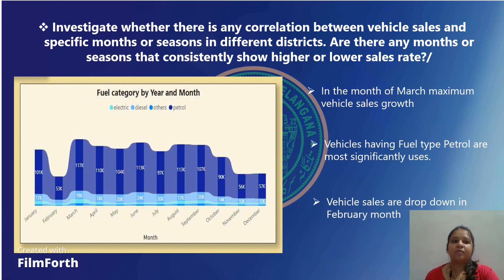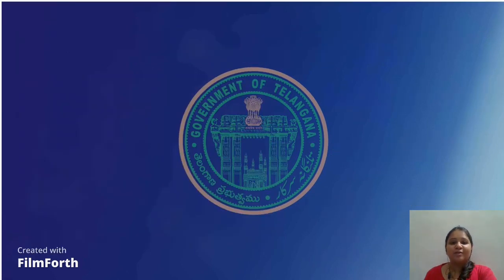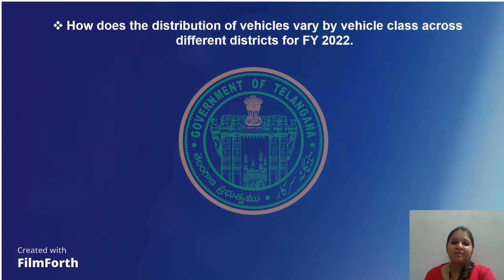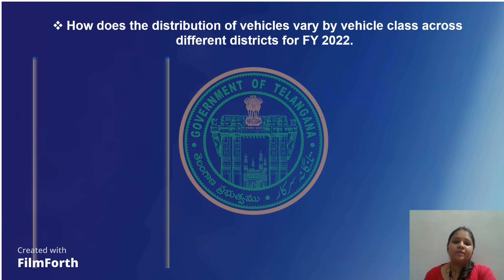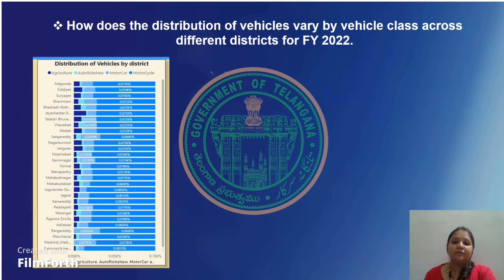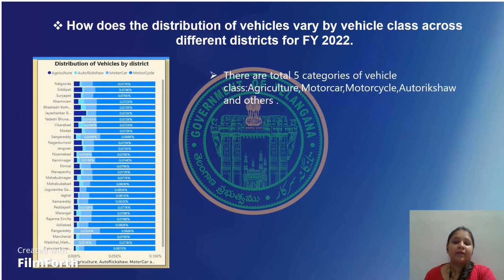Next question is: how does the distribution of vehicles vary by vehicle class across different districts for the fiscal year 2022? Firstly, there are 5 total vehicle classes: agriculture, motor car, motorcycle, auto rickshaw, and others. Depending on these classes, we distribute the vehicle sales across the different districts. This graph indicates that the use of motorcycles is highest in the different districts.